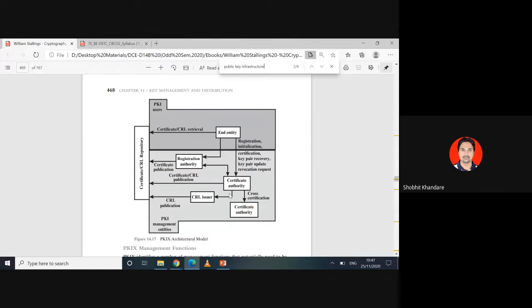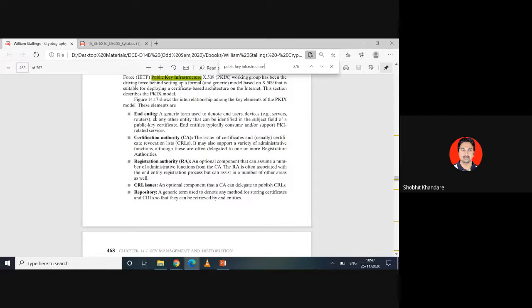Everything is done by the certificate authority. Who is issuing these? These are the authorities which are issuing the digital certificates. Okay, and actually who is your end entity? See here what is written. The generic term used to denote the end users. So I can say all the users, all the clients.